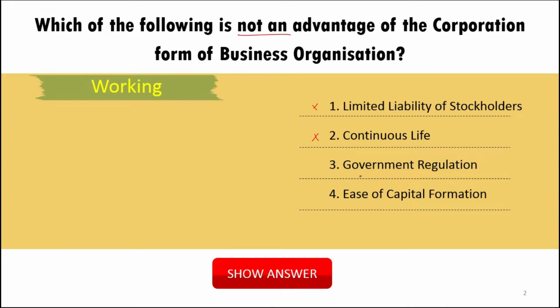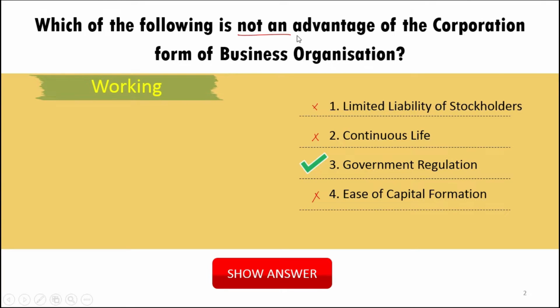Government regulation: with too many government regulations, it is difficult to form a corporation form of business organization. So government regulation is one of the disadvantages, and we can say it is not an advantage. And ease of capital formation: capital can be easily collected, a large amount of capital can be collected, so it is an advantage. Okay, so we cannot say it is a disadvantage or that it is not an advantage. So the correct option will be government regulation.